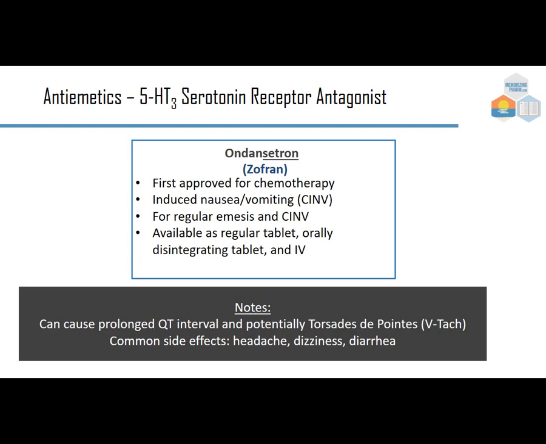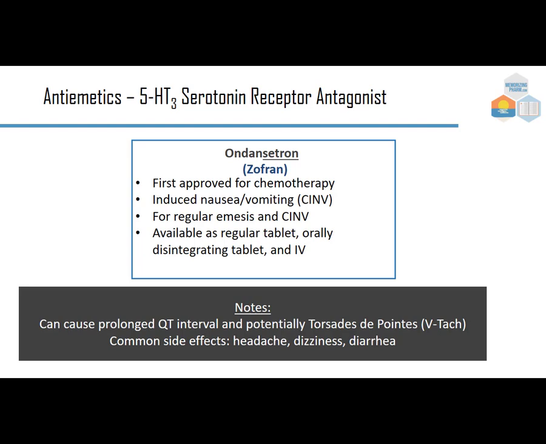Another drug, the 5-HT3 serotonin receptor antagonist, is ondansetron, brand Zofran. This was first approved for chemotherapy, and it was really a breakthrough when it came out because we didn't have something for chemotherapy-induced nausea and vomiting, or CINV. It's used for regular emesis and CINV, and it's available as a tablet, an orally disintegrating tablet that just dissolves on the tongue, and IV.